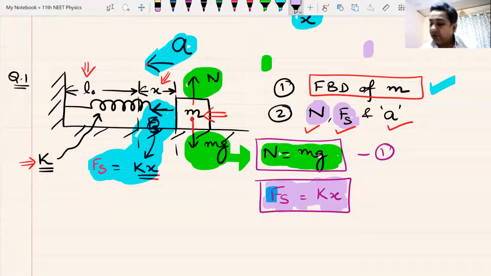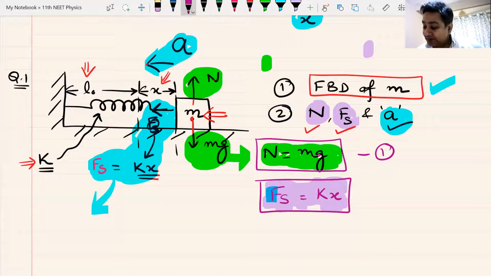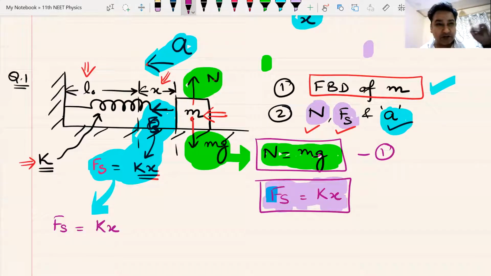Fs, the spring force. We have found out the second answer as well. The value of spring force is K multiplied by X. What next? The only thing that remains now is to get the value of the acceleration A. And how do I get the value of acceleration A? The block has to move like this. Net force in this direction, the blue equation, the net force in this direction is Fs. And this Fs is nothing but equal to Kx. Remember, I know the direction. That's why I'm not writing the negative sign.